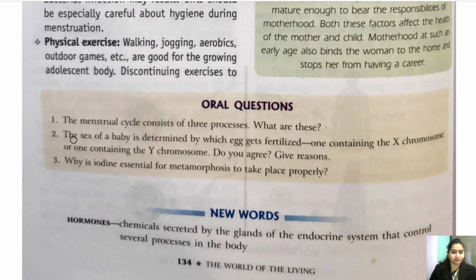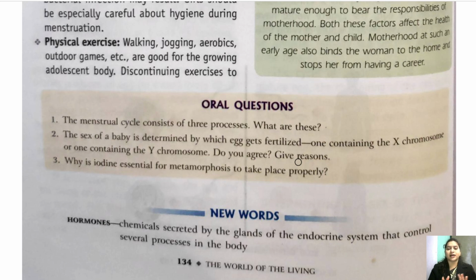Question number second. The sex of the baby is determined by which egg gets fertilized, one containing the X chromosome and one containing the Y chromosome. Do you agree? Give reason. So children, sex of the baby is not determined by the egg or by the female. It is determined by the chromosome of male, that is, whether the X chromosome of the male is fertilizing the egg or the Y chromosome of the male is fertilizing the egg, right?